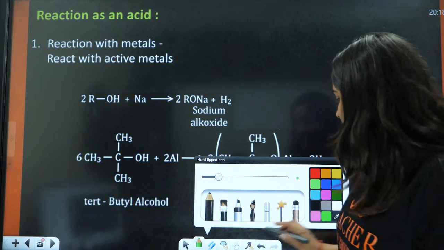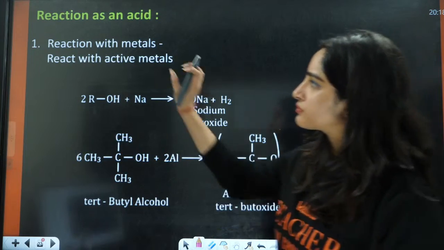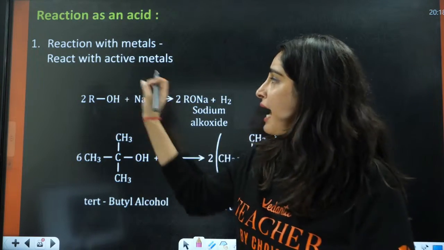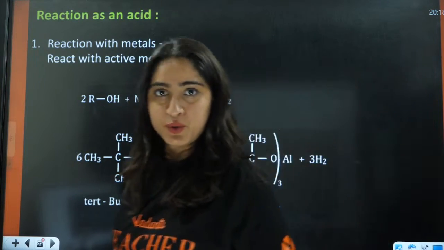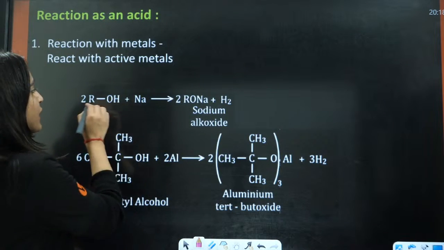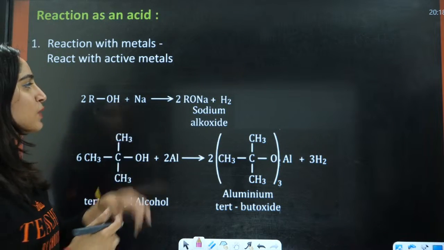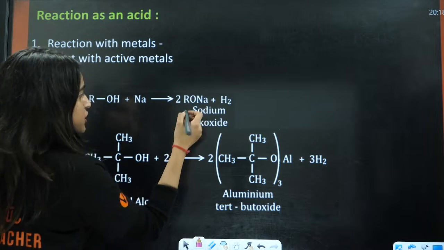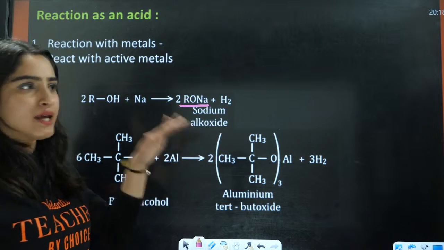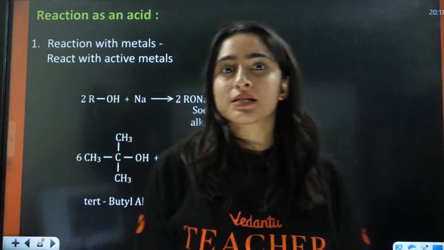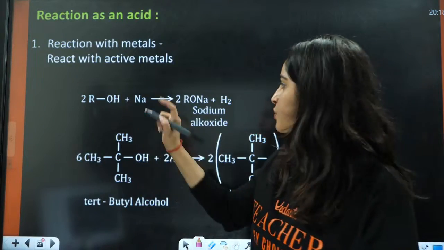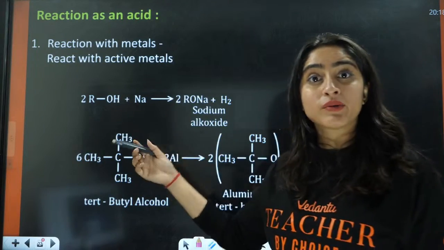Now let us start the reaction with metals. Reaction with active metals, firstly we are going to do that. So when ROH is reacted with Na, it will form RONa, a very simple reaction. Just see the very simple thing that is going to happen here. This is going to form the salt.